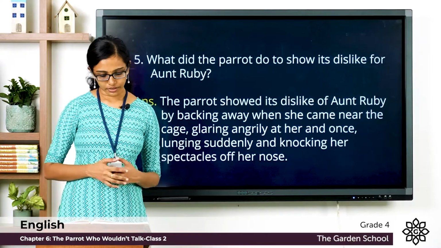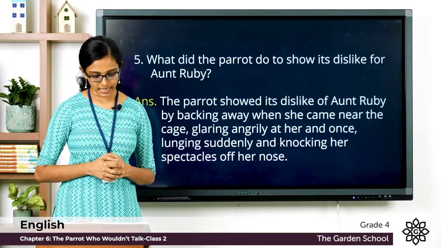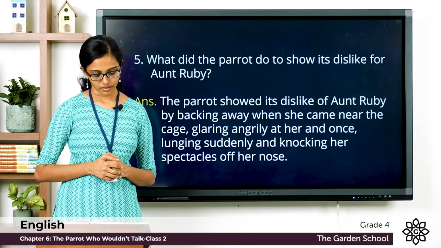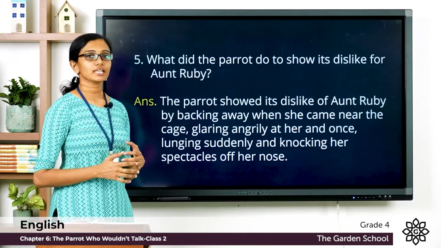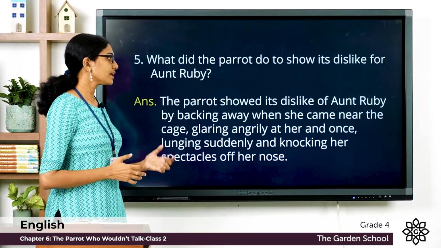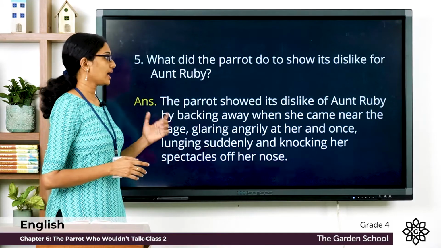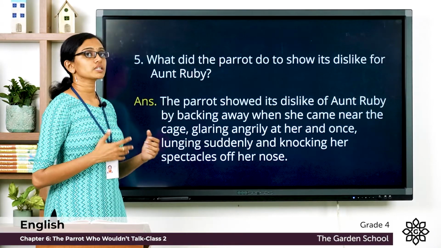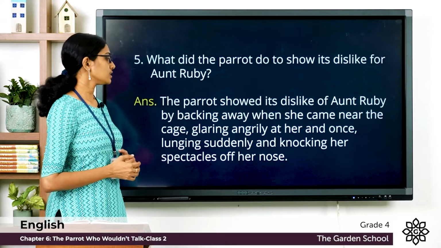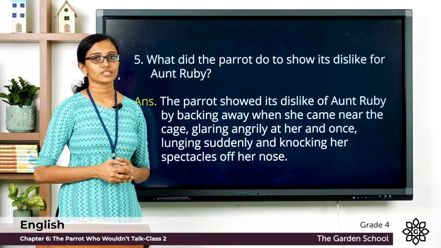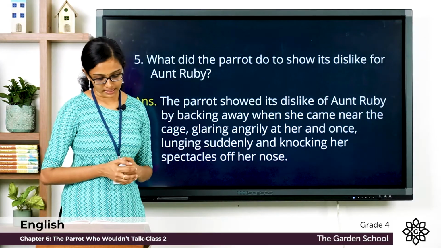What did the parrot do to show its dislike for Aunt Ruby? The parrot showed its dislike of Aunt Ruby by backing away when she came near the cage, glaring angrily at her and once lunging suddenly and knocking her spectacles off her nose. Let's see the next question.